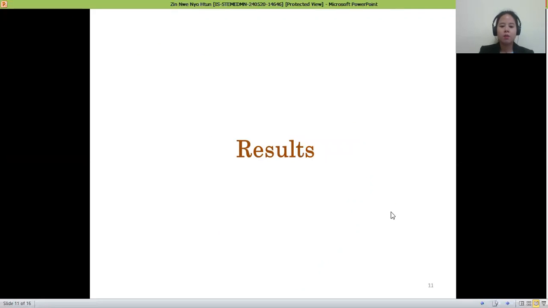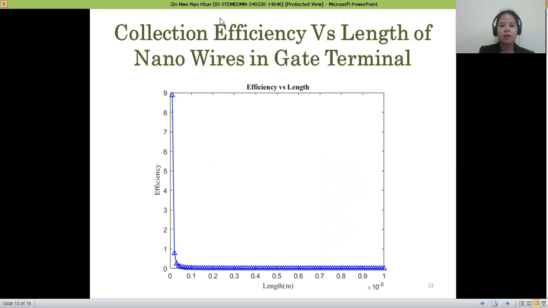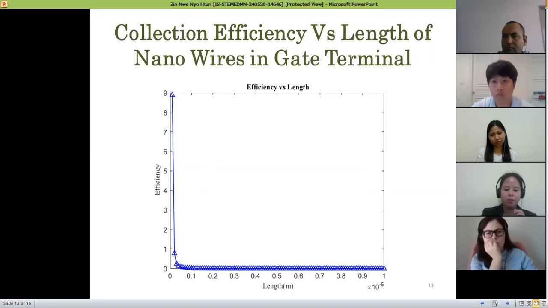Now, I would like to present the results of my research work. According to the diagram for the OCFET based on silicon and germanium materials, that figure is the collection efficiency versus the length of the nanowire in the engaged terminal. According to the simulation results, the collection efficiency is dependent upon the length of the nanowire in the engaged terminal. If the value of length increases, the value of collection efficiency will increase.